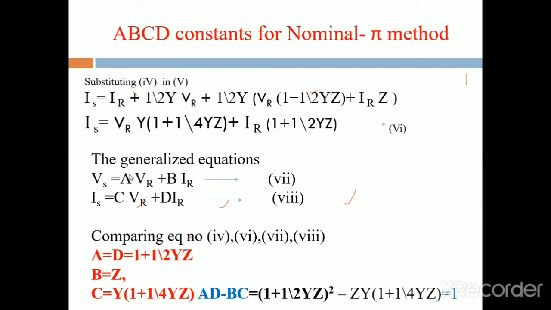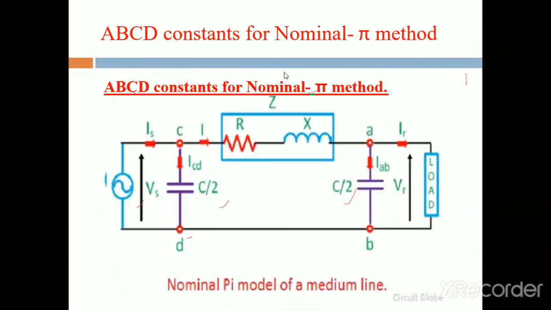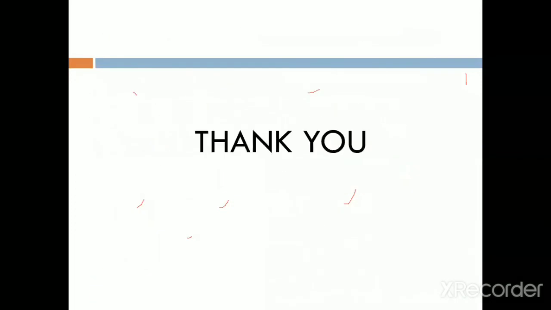And then we write down these generalized equations, that is Vs and Is. After that we compare this generalized equation to these equations, then we write down the formulas for the A, B, C, D values. Then check whether AD minus BC is equal to 1 or not. Substituting the A, D, B, C values, we obtain it is equal to 1. This is the generalized constants A, B, C, D of the end condenser method and short transmission lines.